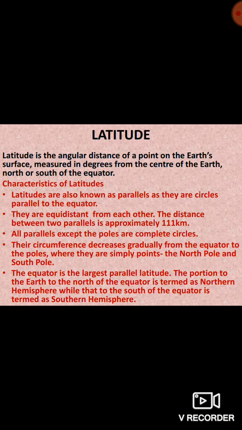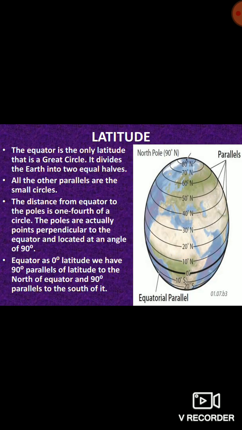All parallels except the poles are complete circles. The circumference of a circle is there. So the circumference decreases gradually from the equator to poles. You can see it is decreasing.